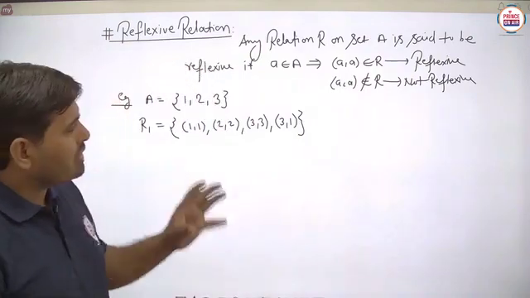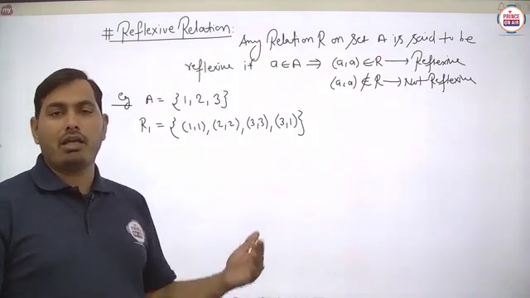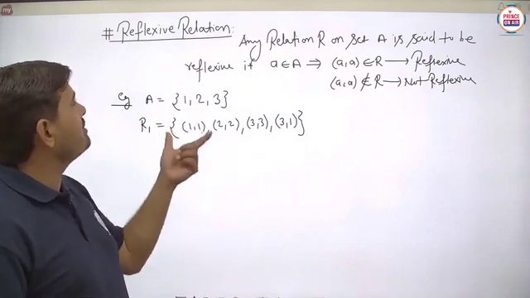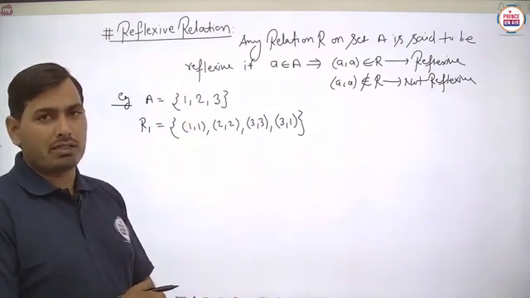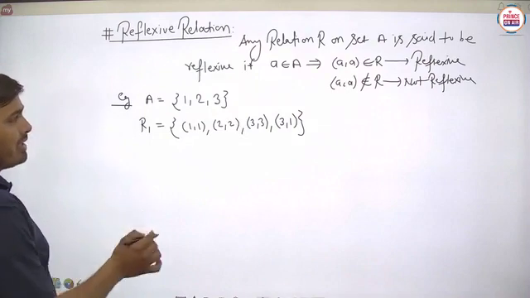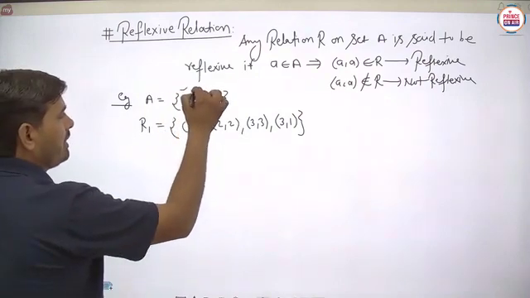Now we have to check the definition and the criteria for the process of checking a reflexive relation. In this set there are 3 elements: 1, 2 and 3.